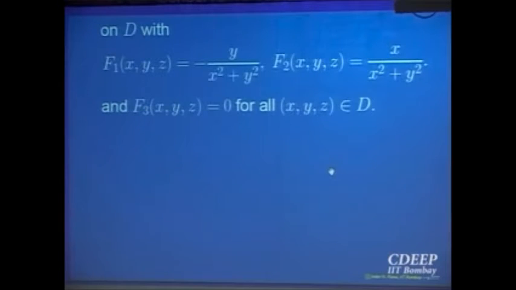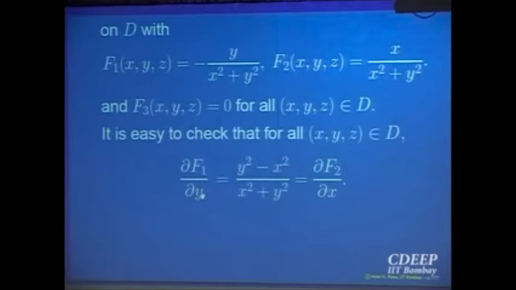Let us compute the curl of this vector field. There is no z component anyway, so the third part will be 0. So we only have to look at the derivative of the first component f1 with respect to y and f2 with respect to x. If these two are equal, then it is going to be a vector field whose curl is equal to 0. So let us verify. That is a simple thing to verify. This is f1, this is f2. So take the partial derivatives. One checks that the partial derivative of f1 with respect to y is the same as the partial derivative of f2 with respect to x. So that will imply for this vector field the curl is equal to 0.